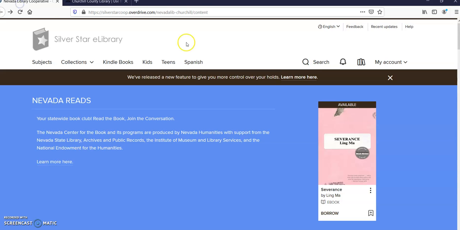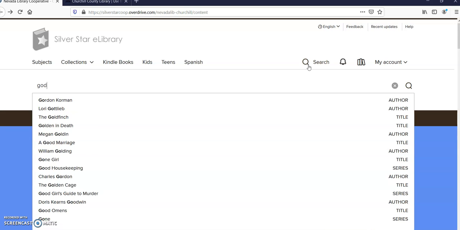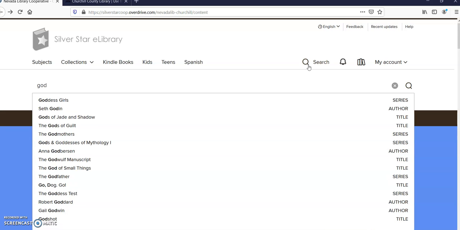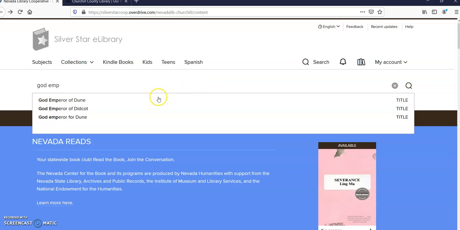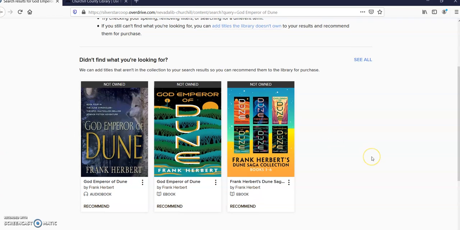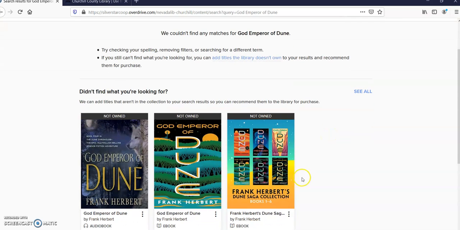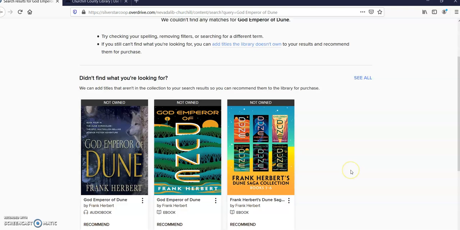So first let's talk about OverDrive. So we have some things in OverDrive or in the physical collection that we don't have in both. So what if I want to read a sequel of Dune? And OverDrive knows a whole bunch of titles even if we don't have it. Okay, so I want to read God Emperor of Dune, and it tells me we couldn't find it. So that means that we don't own it.